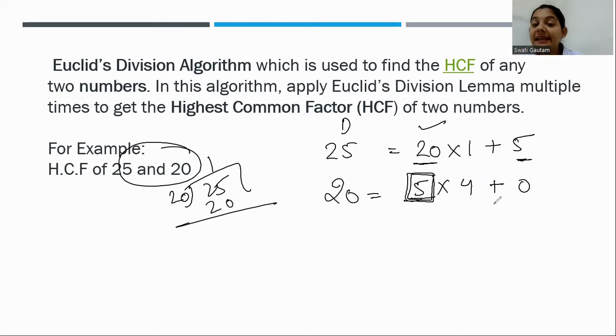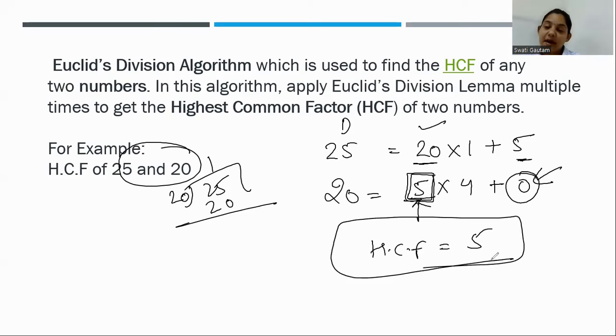So you will always get an HCF only when the remainder is 0. Otherwise, the algorithm will go on and on. So you have the lemma, that is dividend is equal to divisor into quotient plus remainder. Using that, we can easily find the HCF like this. Here the remainder is 0 in the second step, so the divisor will become the HCF. HCF means the highest common factor, that is equal to 5. If the remainder is not 0 at this point also, then we have to take the third step, right? That is the way we can easily find it.